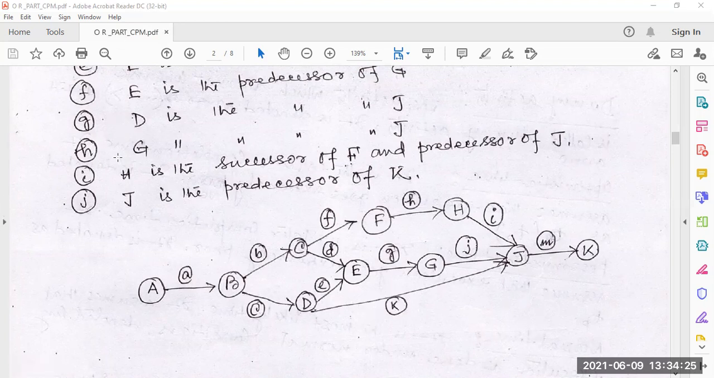Then for H, G is the predecessor of H. So from G there is a path to H. So H is ahead of G. So G is the predecessor of H. Here it is the J.